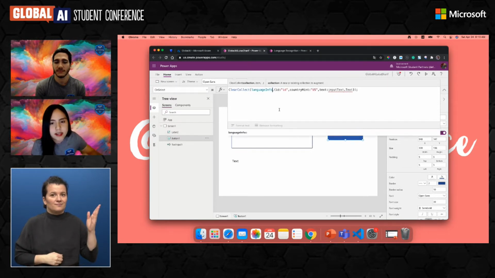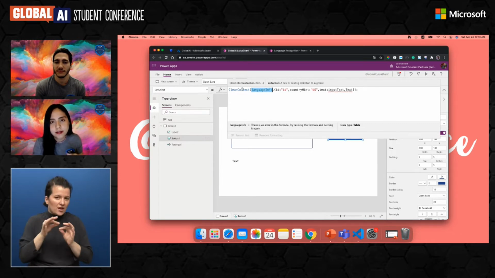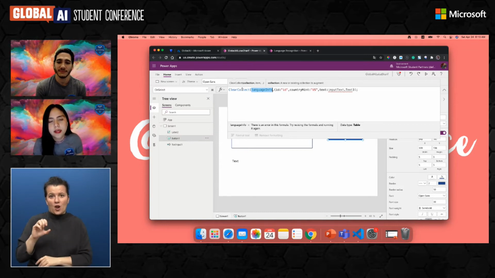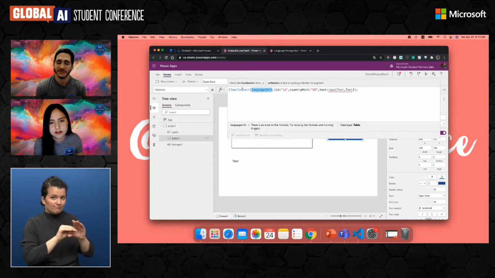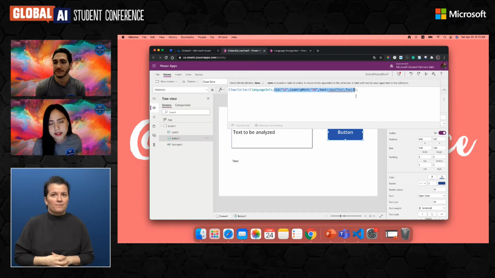So here we are gonna create a variable that is called language info using ClearCollect, a function from Power Apps, where each time that we call the function, it's gonna create itself, right? So here we are basically creating language info, and we are sending these params that are needed for calling